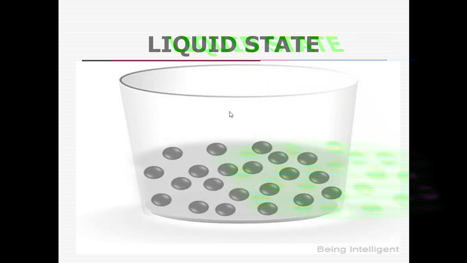So what you see on your screen, that is liquid state. Liquid, for example, you can take drinking water. So drinking water is in which state? Drinking water is in liquid state. Yes. So in liquid state, the particles are less packed. Here you can see these particles are a little bit away from each other.